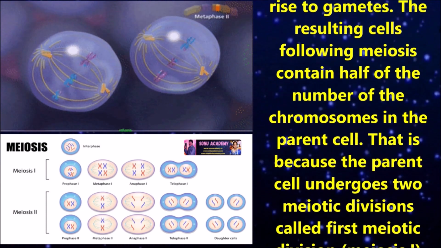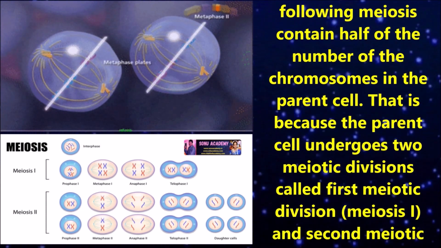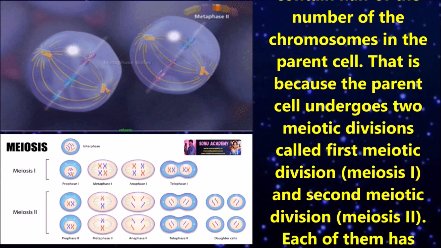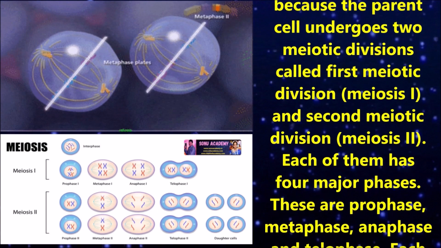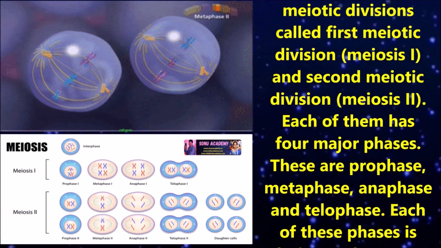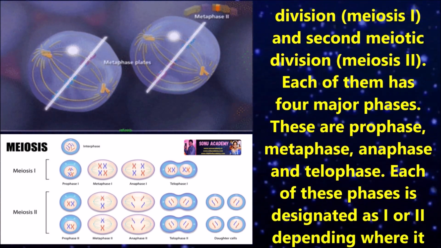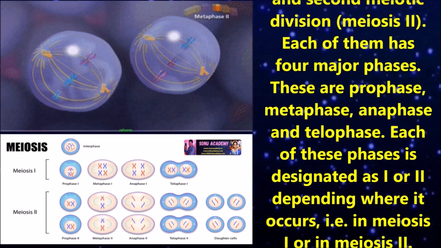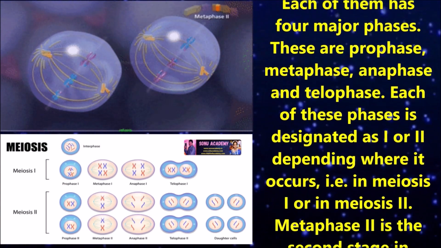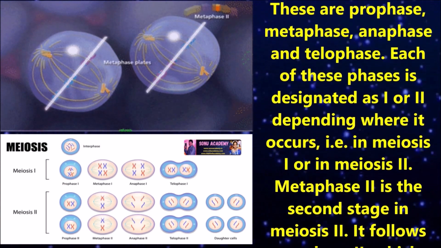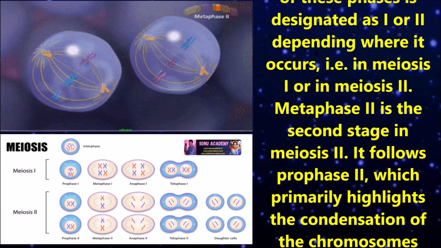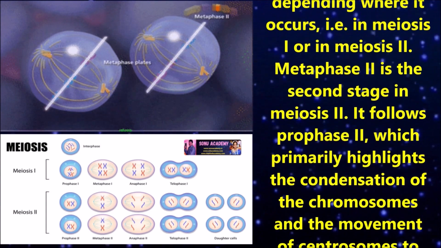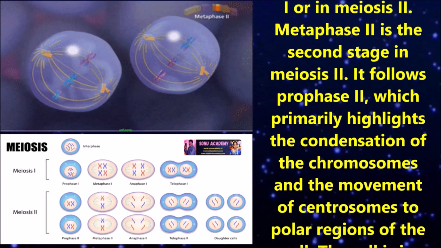That is because the parent cell undergoes two meiotic divisions called first meiotic division, meiosis 1, and the second meiotic division, meiosis 2. Each of them has four phases: prophase, metaphase, anaphase, telophase. Each of these phases is designated as 1 or 2 depending on where it comes, in meiosis 1 or in meiosis 2. Metaphase 2 is the second stage in meiosis 2.